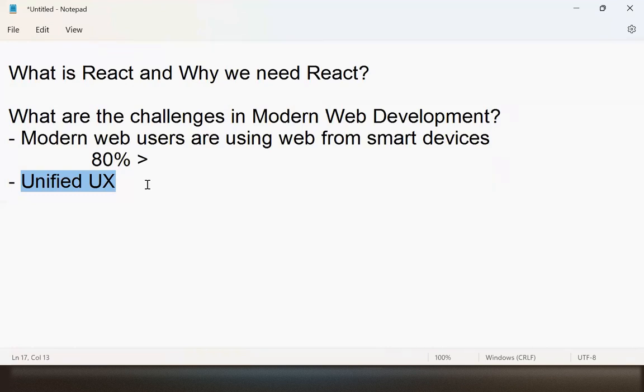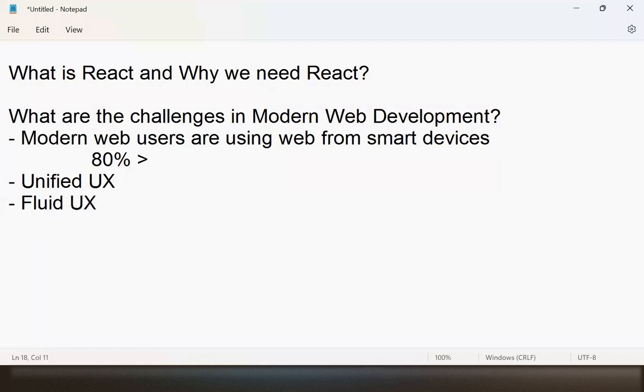So what is one of the challenges? Unified user experience. What is unified user experience? It means an application must have the same behavior across any device. That is one major challenge. The next important challenge is fluid user experience.